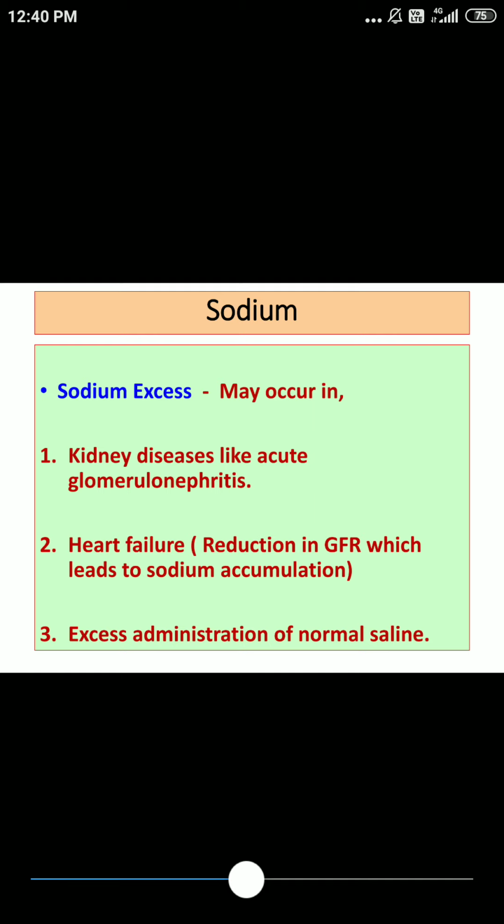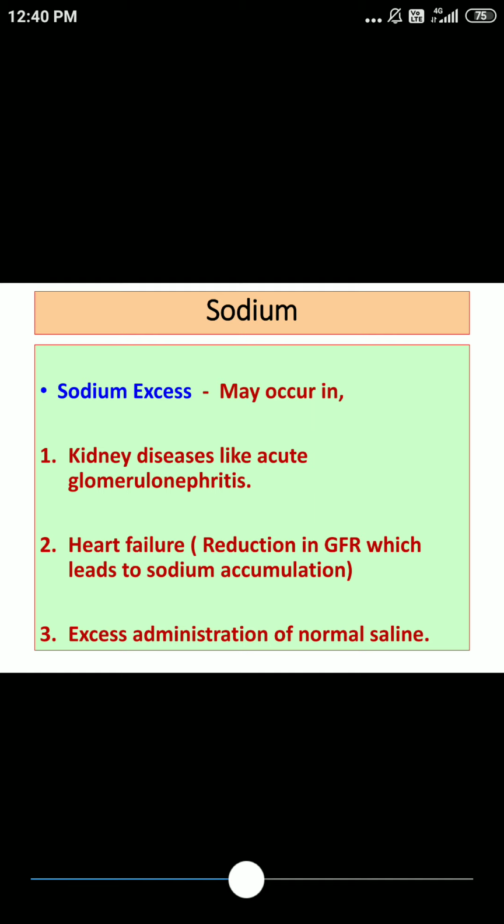Hypernatremia you can see in different kidney diseases, like glomerulonephritis. And don't forget the occurrence of hypernatremia in patients with heart failure, or congestive cardiac failure. One more cause can be related to the administration of intravenous fluids. Excess administration of normal saline can even contribute to hypernatremia.